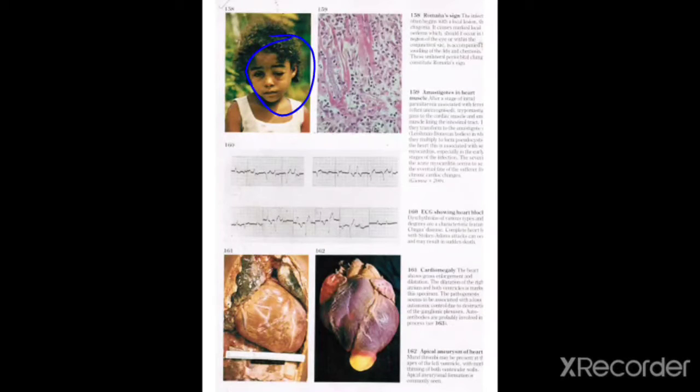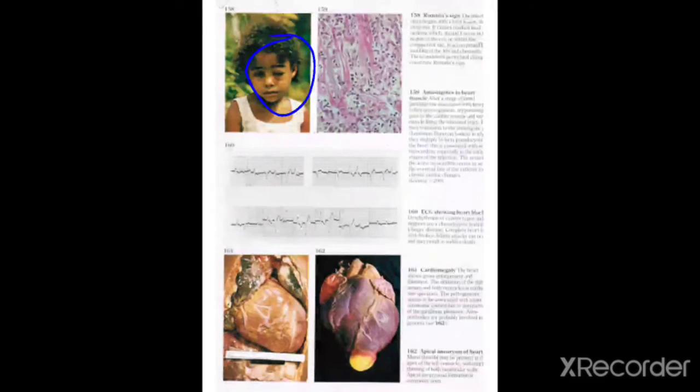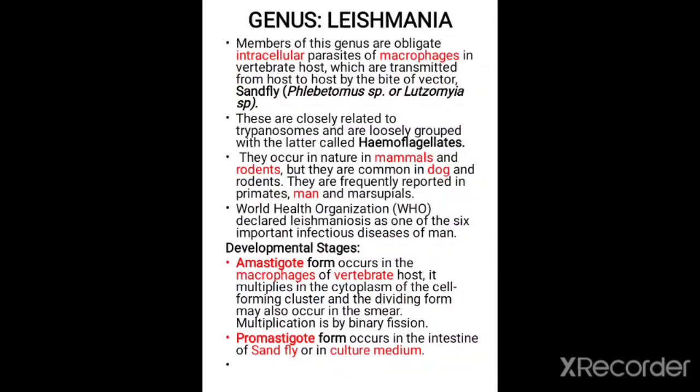And this is the Romaña's sign where periorbital swelling is there. And this is about the remaining species of the genus Trypanosoma, where we discussed human trypanosomes like African human trypanosomes, which include Trypanosoma gambiense and Trypanosoma rhodesiense. They are transmitted by the tsetse fly, and after finishing those two trypanosomes, we discussed South American human trypanosomes, which include Trypanosoma cruzi, which is responsible for Chagas disease, and the Romaña's sign, that is the periorbital swelling. This is about today's topic, and from the next video we will start discussing the genus Leishmania.